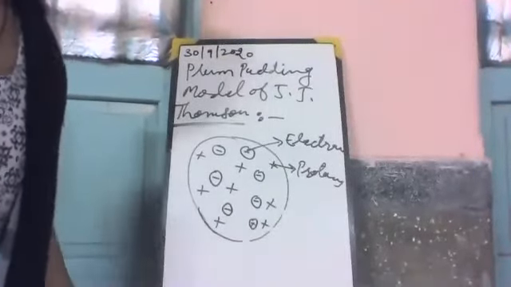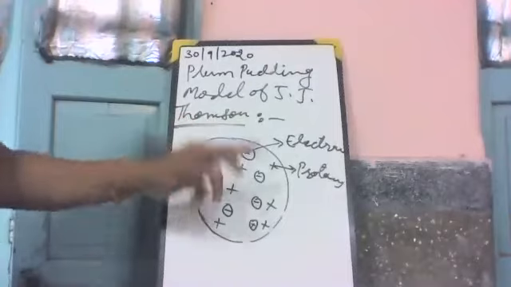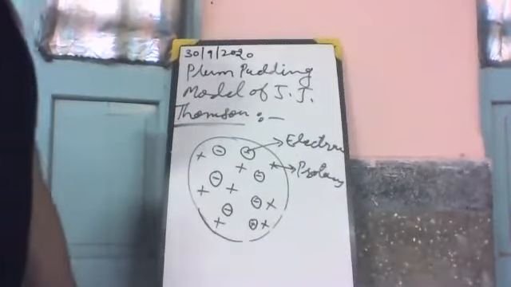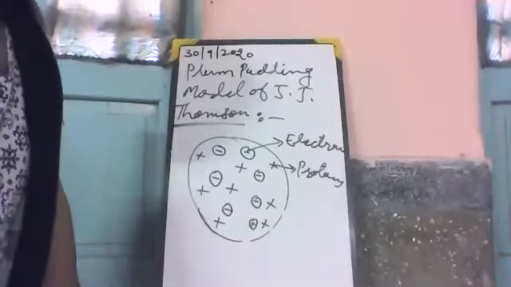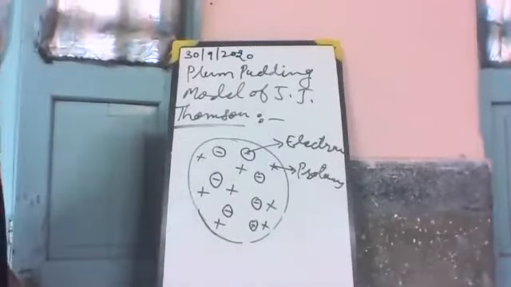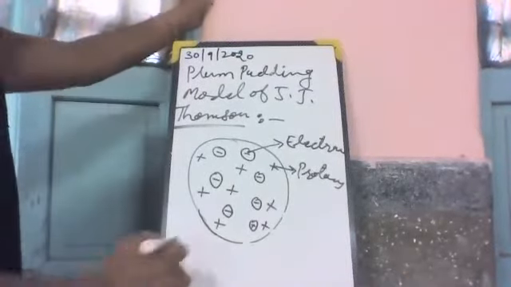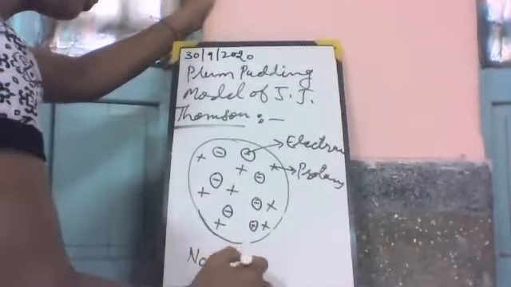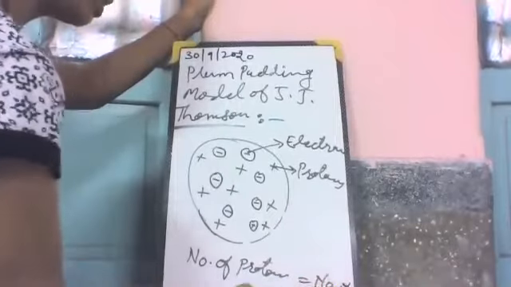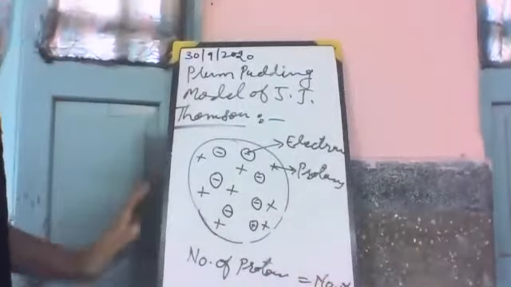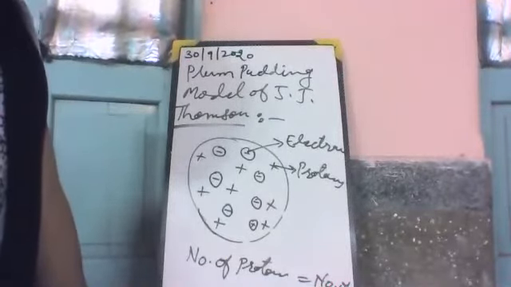He considered that the atom is a spherical structure of positive charge, with negatively charged particles embedded in the sphere, and the number of protons is equal to the number of electrons. The name of this model is the plum pudding model.